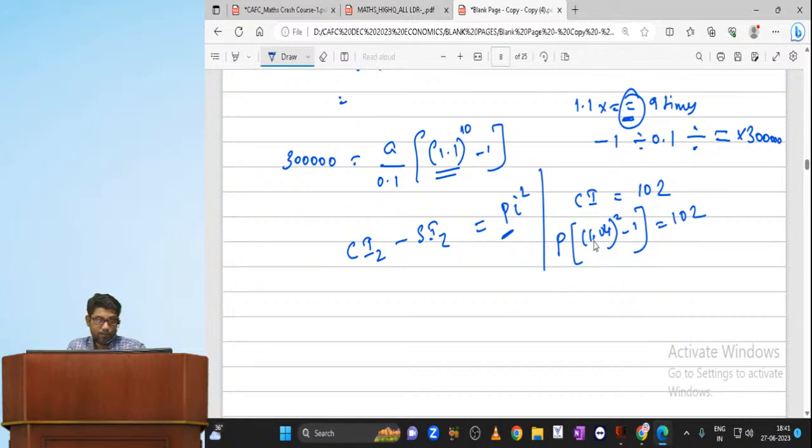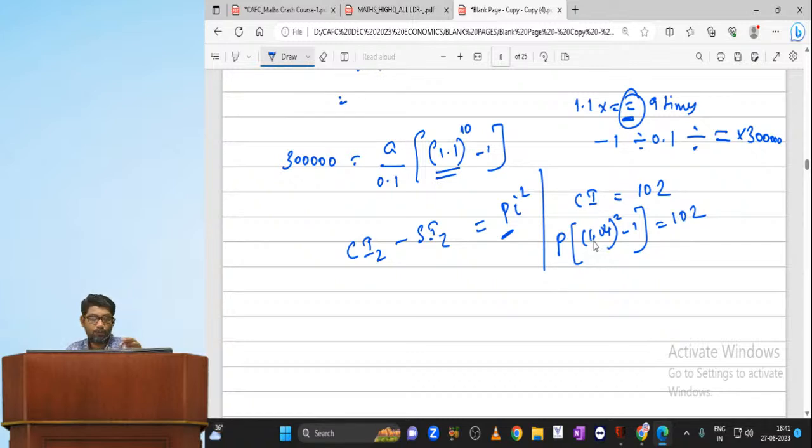Can you please find it by using the calculator? 1.04 into equal to, minus 1, divided by equal to, into 102.